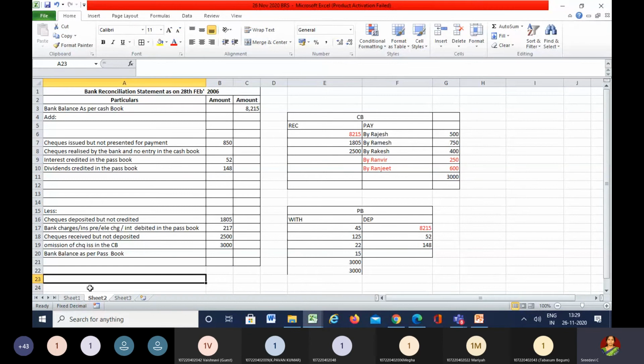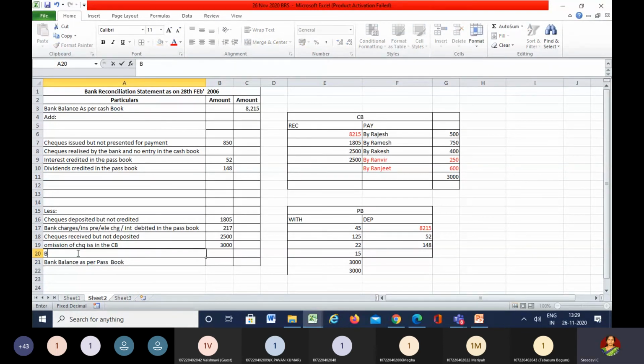And here it was credited in the passbook on 4th April 2006. We deposited the bill, but the bank collected the amount on 4th of April. So what is going to happen? As it is shown as deposited with the banker, the cash book will be more and the passbook will be less. You all get it?